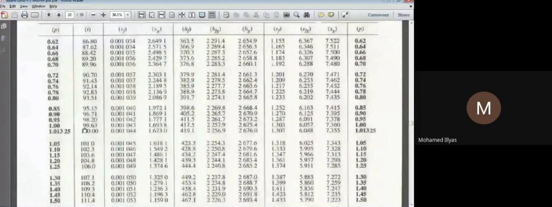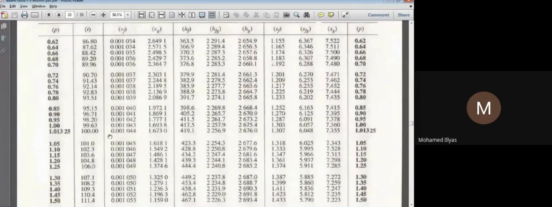If we normally heat the water, it will boil at 100 degrees Celsius, because the pressure is atmospheric pressure. Atmospheric pressure is 1.0132 bar. Even at 1 bar, slightly less than this value, water will boil at 99.63. So normally this is the atmospheric condition, and water will boil at 100 degrees Celsius. That means if the pressure changes, the boiling point will vary.